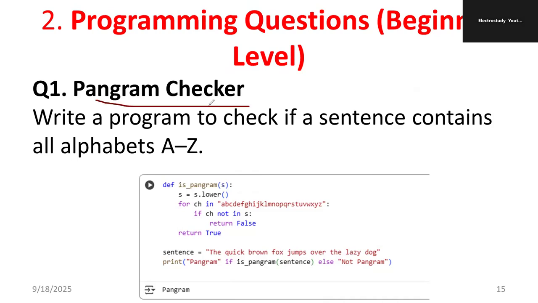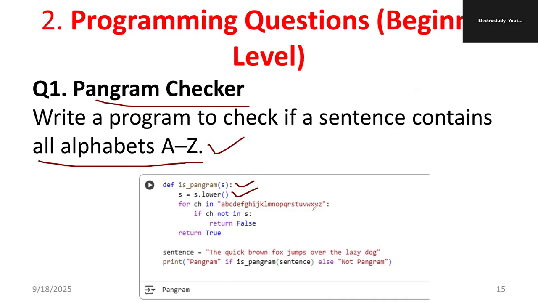Pangram checker: write a program to check if a sentence contains all alphabets from A to Z. I have developed the same program in Python, using Google Colaboratory. I defined a new user-defined function. Then I defined the logic: s equals s dot lower, where lower is a method.